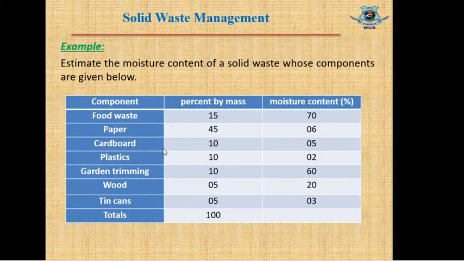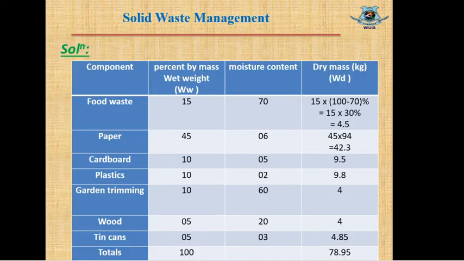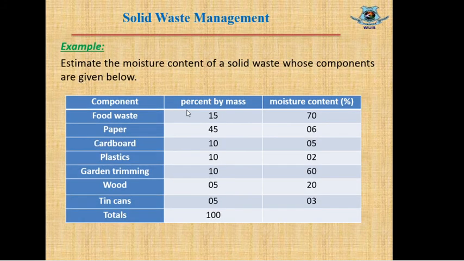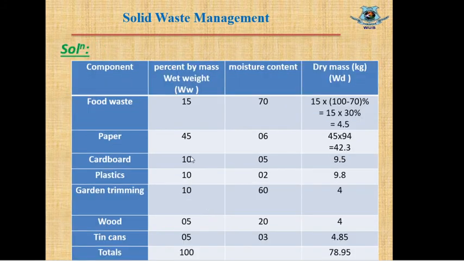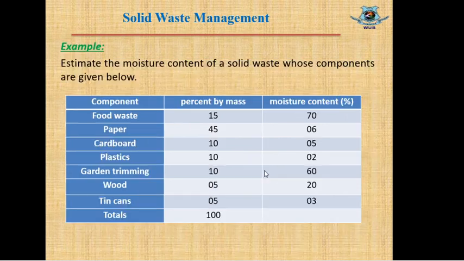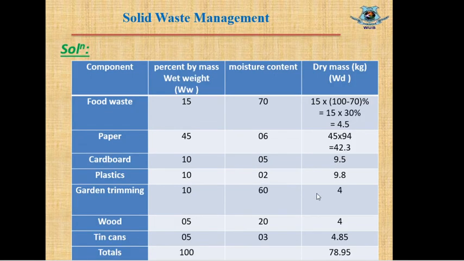From this table we have to calculate the moisture content. Let's see the solution. These are the components, percent by mass as said in the question. This is just picked from the question data. This is the moisture content, also picked from the question, and we need to calculate the dry mass. If the moisture content is 70%, then the dry mass will be 30%. So total dry mass will be total weight 15 times 30%, which is 4.5.